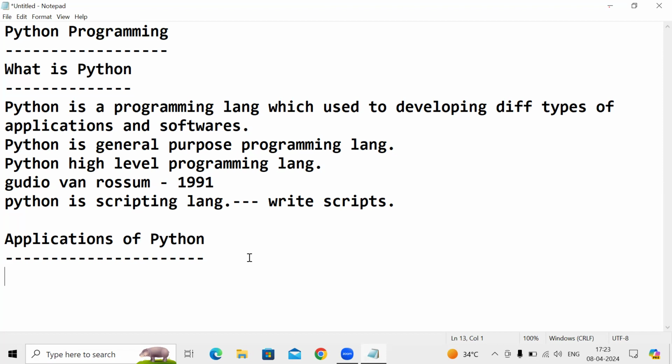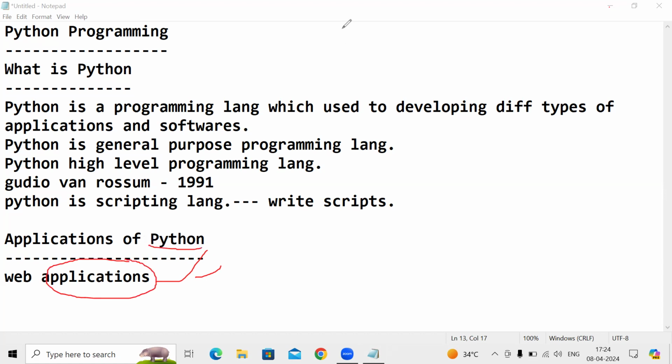Let's talk first about applications like web applications. Guys, do you know what web applications are? Like Facebook.com, like WhatsApp. All these web applications, whatever we get as output through a browser, are developed by using Python.